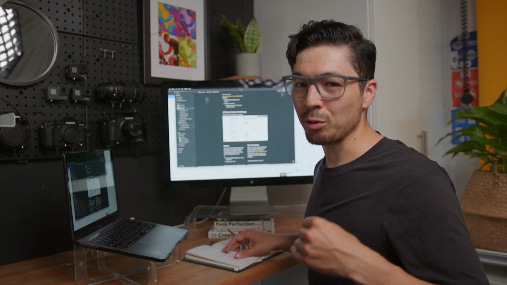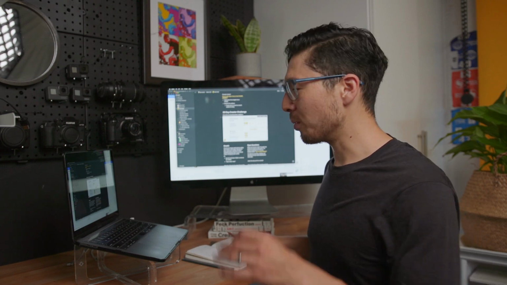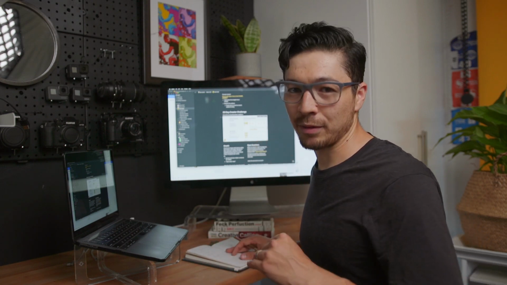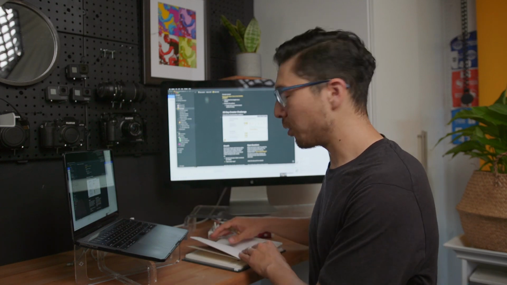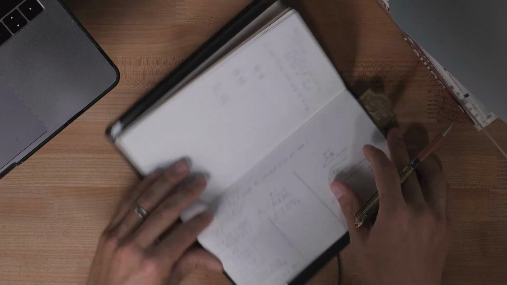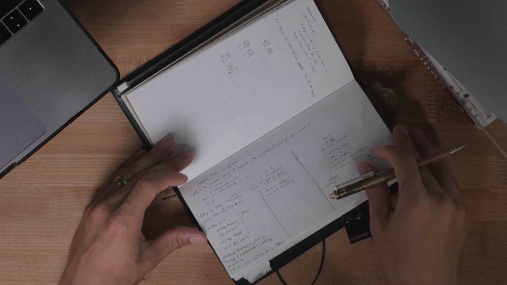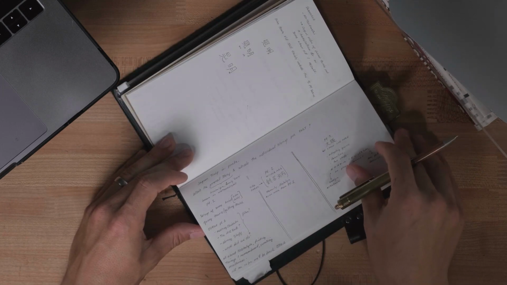I'm just the type of person who really likes to draw and sketch things out. So before I even go to a Miro board, and many times before I even get an idea into Notion, it first starts on paper with really rough sketches. So I plan out videos in different ways. I can either plan them out kind of like in columns.